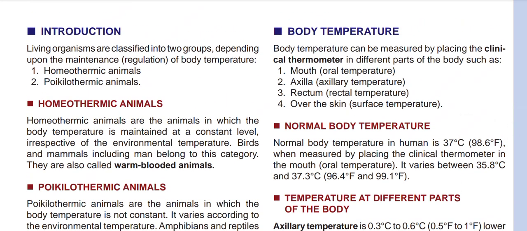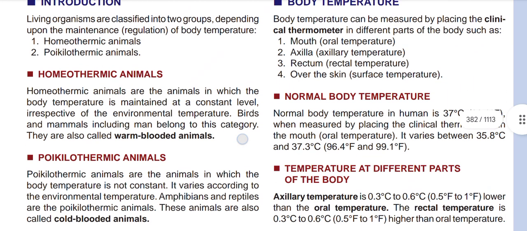Now, body temperature. Body temperature can be measured by placing the clinical thermometer in different parts of the body, such as mouth, axilla, rectum, over the skin. The mouth gives the oral temperature; the axilla, the axillary temperature; the rectum, the rectal temperature; and over the skin, it is the surface temperature.